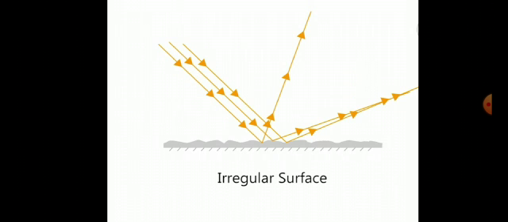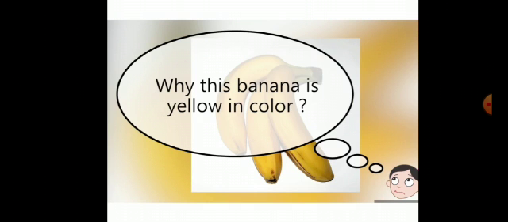In irregular reflection of light, the angles of incidence for parallel rays of light incident on the rough surface are not equal, and hence angles of reflection are also not equal. Here the reflected rays are not parallel to each other and they spread over a large surface.